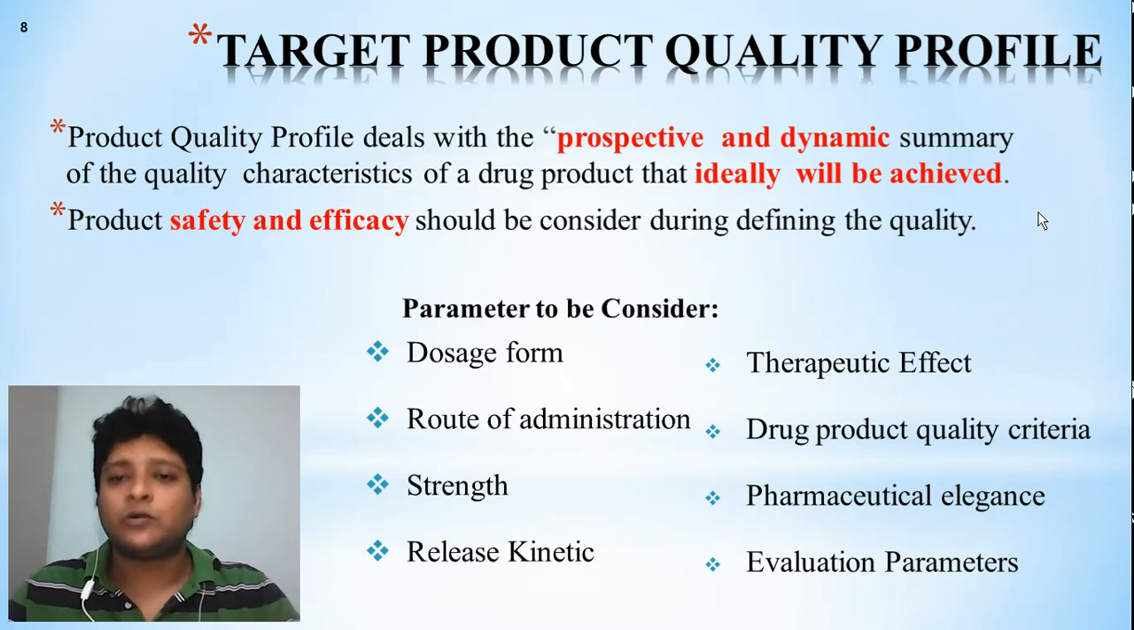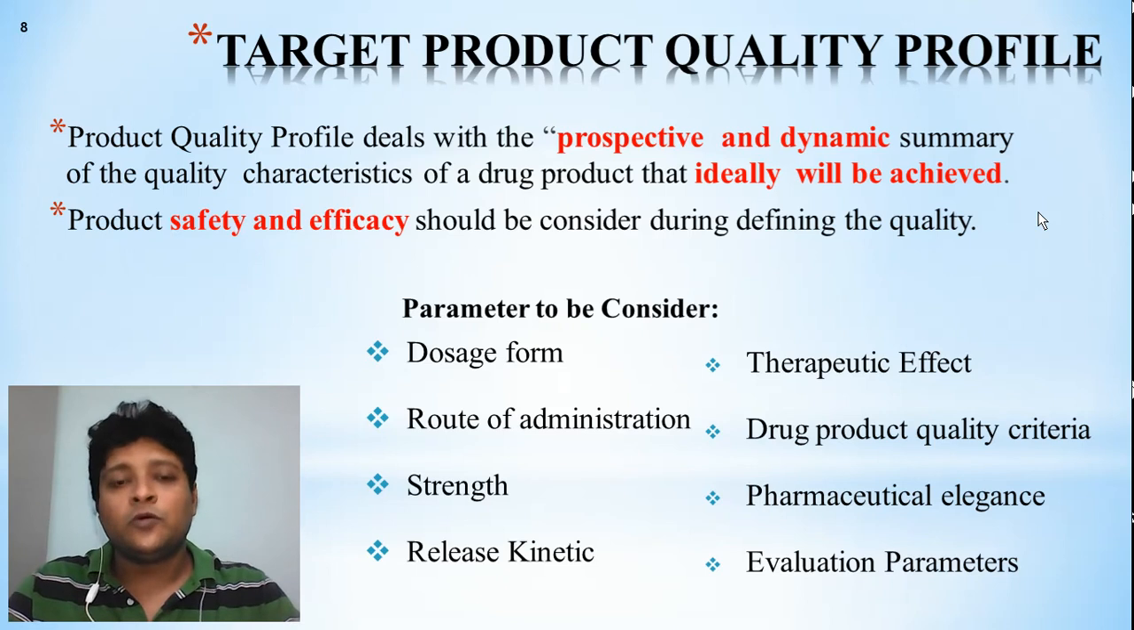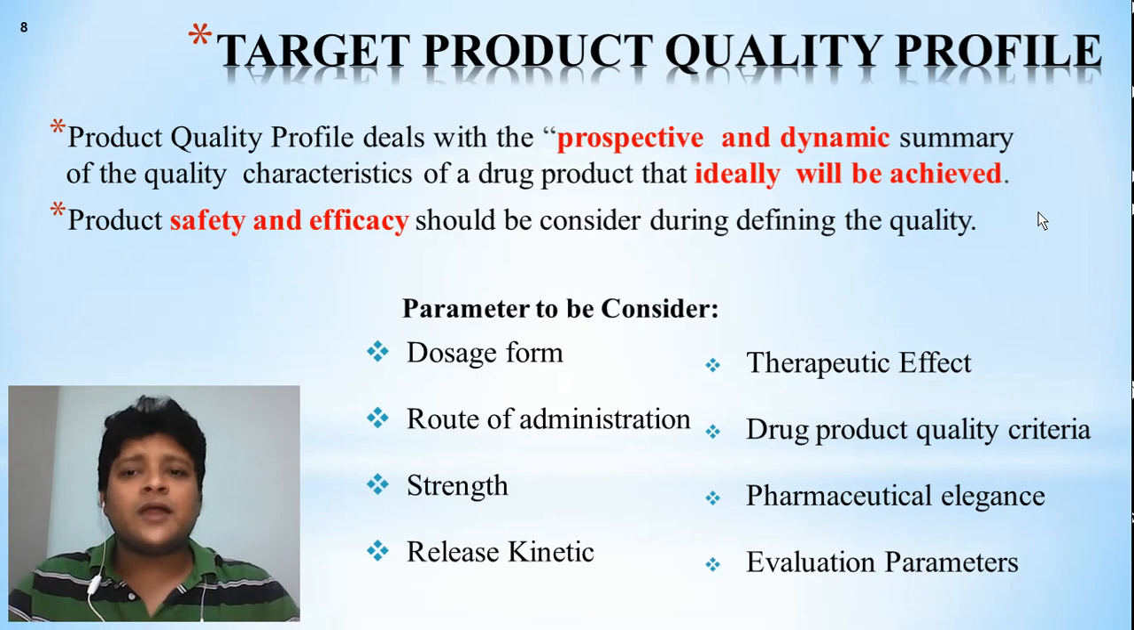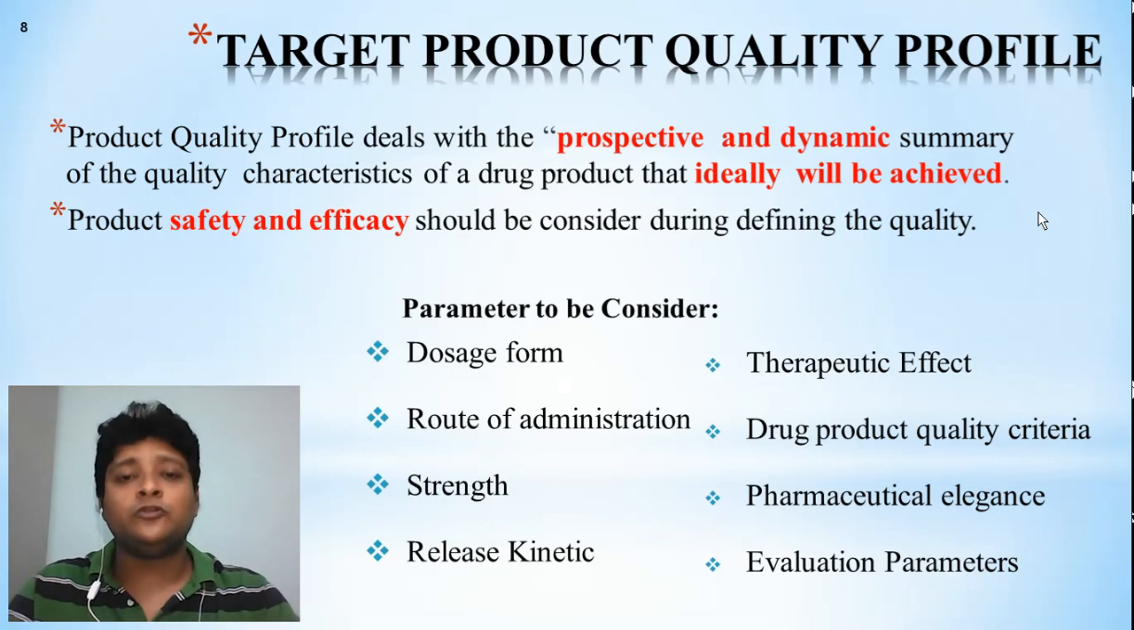How can we improve the quality? What are the parameters you have to think about? What are the variables you have to target by which the quality will be improved? Next, product safety and efficacy should be considered while defining the quality. That is more important. When you are discussing a pharmaceutical product, safety and efficacy are the important points, the parameters we have to think about while thinking about the quality or the development of the product. So this product quality profile tells which areas you have to target or consider if you want to improve the quality, or the safety and efficacy.